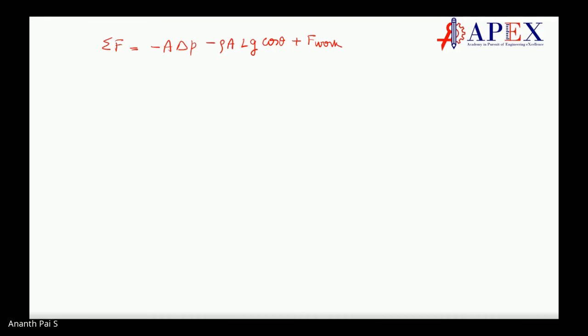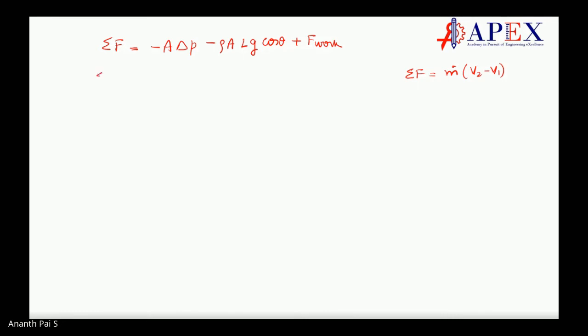Now, what is sigma F? We have seen that sigma F is equal to m dot into (V2 minus V1). We have derived it, is it not? That we will substitute here.